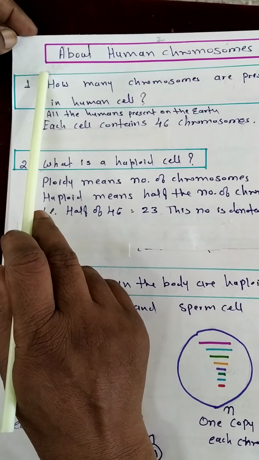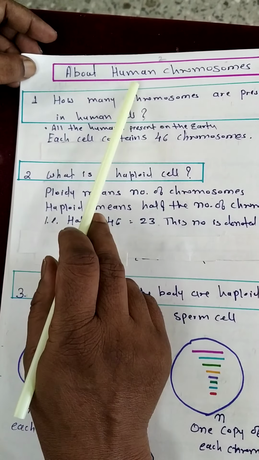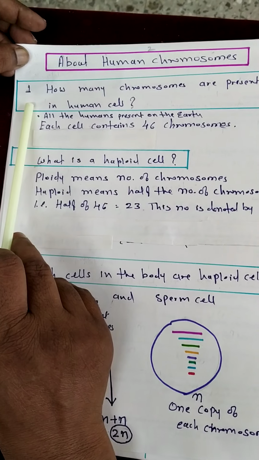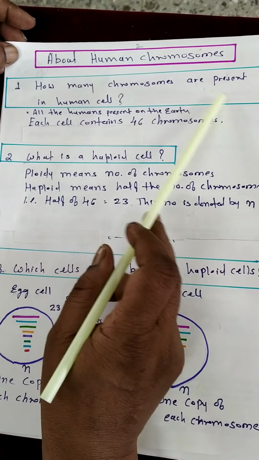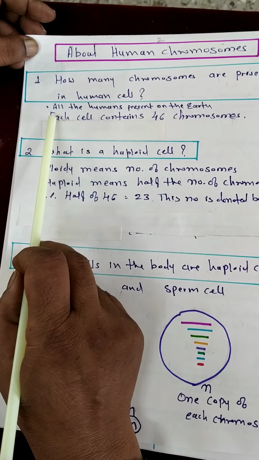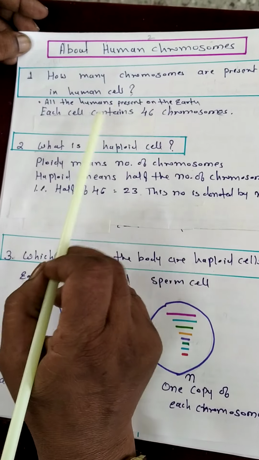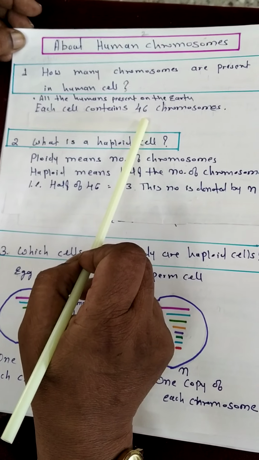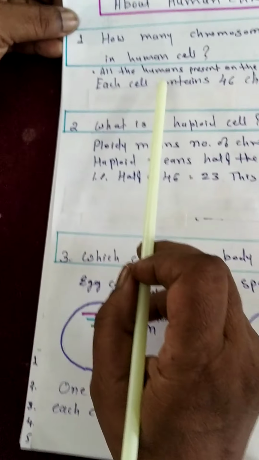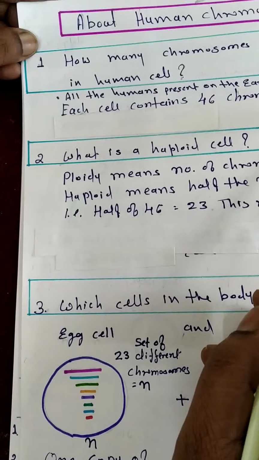So now we will see some interesting facts and some questions about human chromosomes. The first question about human chromosomes is, how many chromosomes are present in a human cell? The answer is that all humans on the earth contain 46 chromosomes in each cell. So all human cells contain 46 chromosomes.